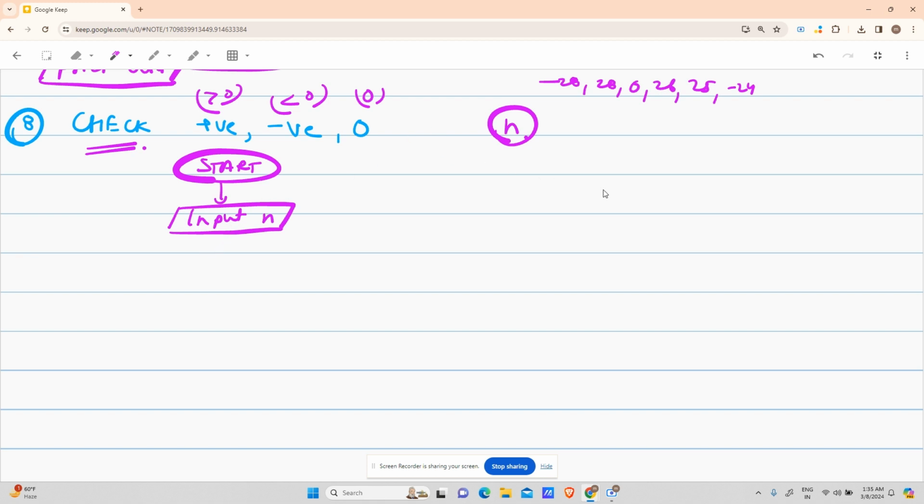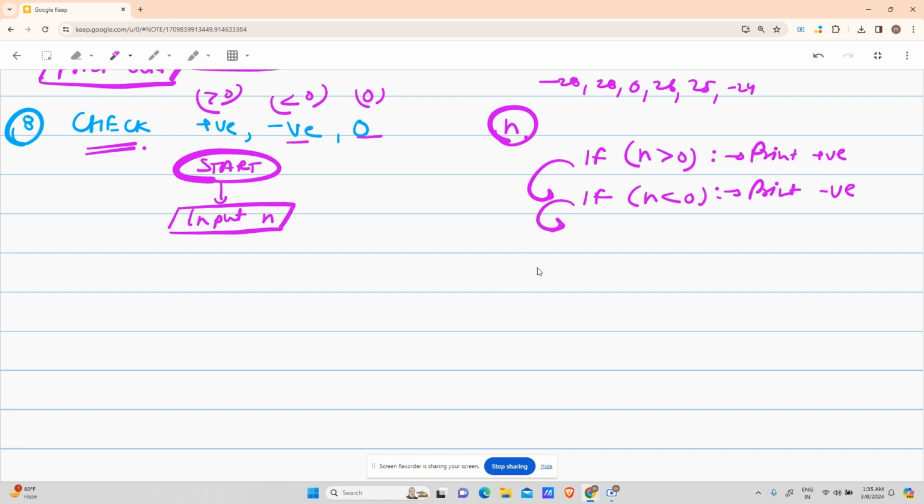So what I will say is, I will say if my number is greater than zero, print positive, right? Otherwise, two conditions are still possible. It can be negative, it can be zero, right? If n is less than zero, print negative. Nothing problem, right? If this is also not true, only one case left. See, if a number is not greater than zero, if a number is not less than zero, the only possible case is print zero.